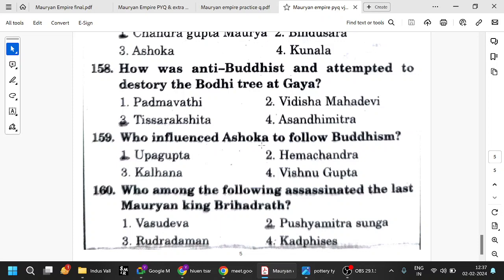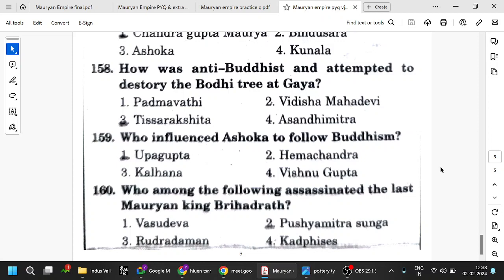Who influenced Ashoka to follow Buddhism? We saw yesterday many of these things in Buddhism and Jainism. Ramachandra is a Jain Buddhist poet. Vishnugupta, Kalhana's Rajatarangini, we have seen something. He is also a Buddhist writer. Upagupta influenced Ashoka to follow Buddhism. Ananda is the most famous, the most loved disciple of Buddha. And we have seen Mahakasyapa. After Buddha's death, he took over the Sangha and convened the first council. All those things are important.